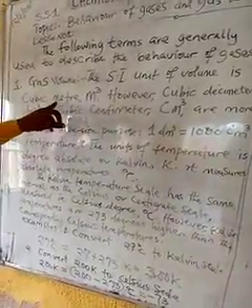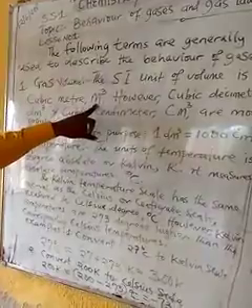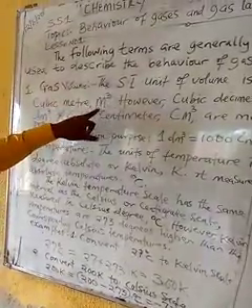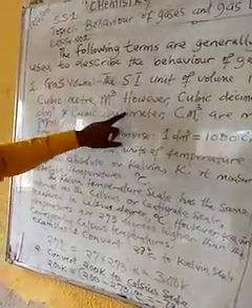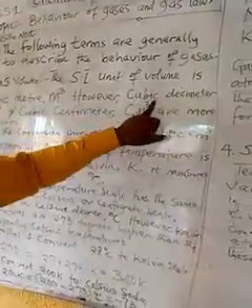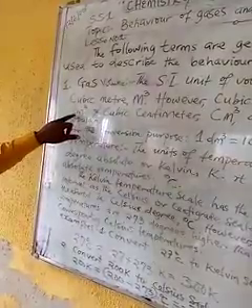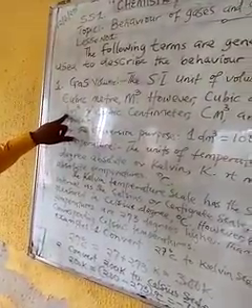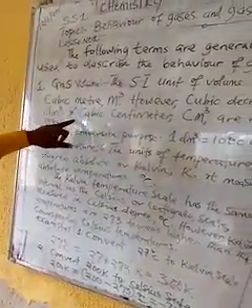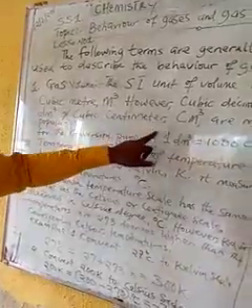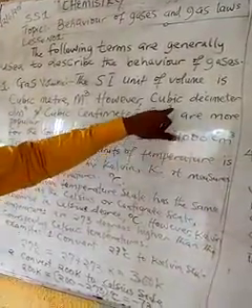On the board, you can see we have cubic meter, which is m3. This is called meter cube. However, we have cubic decimeter, which is dm cube. This is called dm cube, as I've said earlier. And we have cubic centimeter, which is called cm cube.